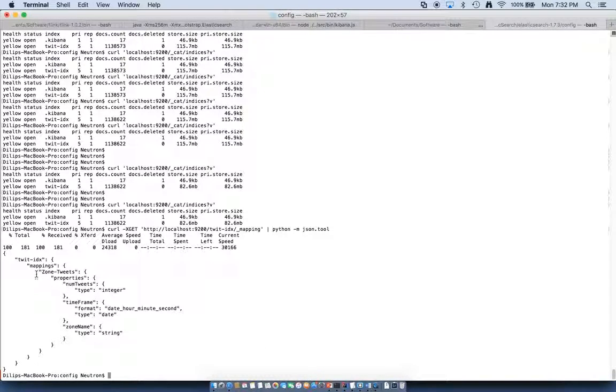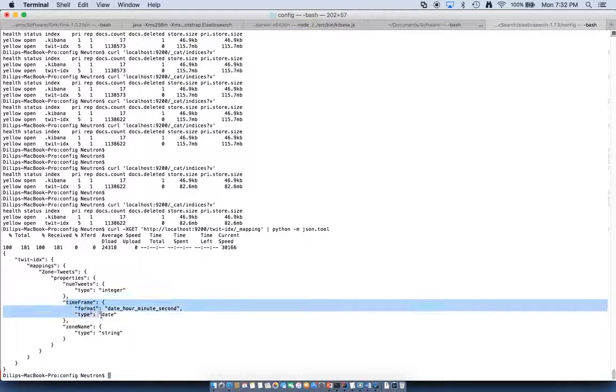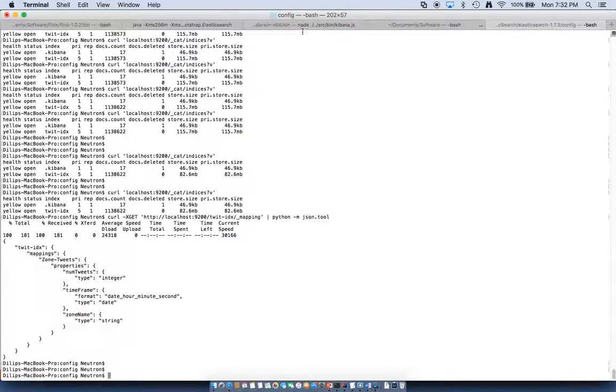As we can see, the mapping is called zone tweets and expects 3 parameters. The first one is the number of tweets, which is an integer, the time frame during which the tweet was collected, and the zone name belonging to the zone in the tweet. Once these 3 have been verified, we can now move on to starting Kibana.